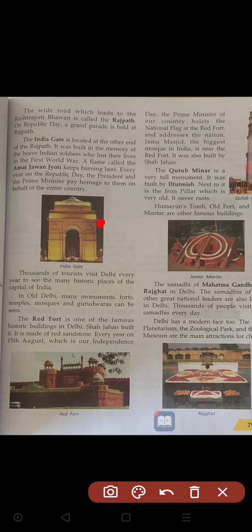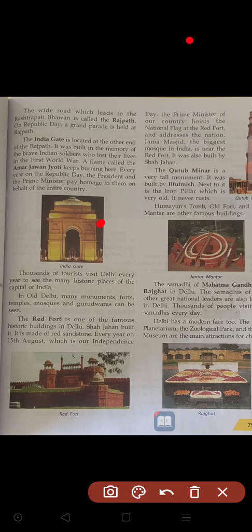On Rajpath, our army troops, the navy, the land army and the air force, have their march past on Republic Day or Independence Day, whichever national festivals are organized.